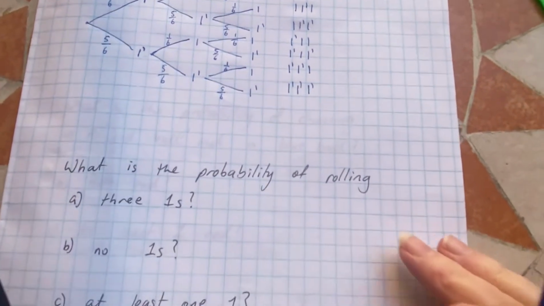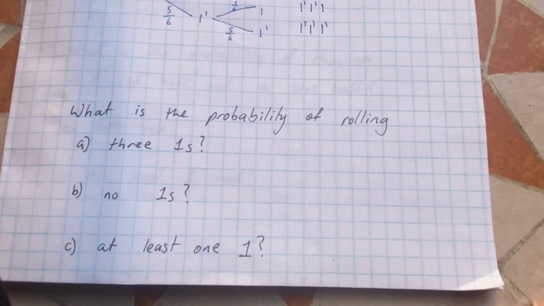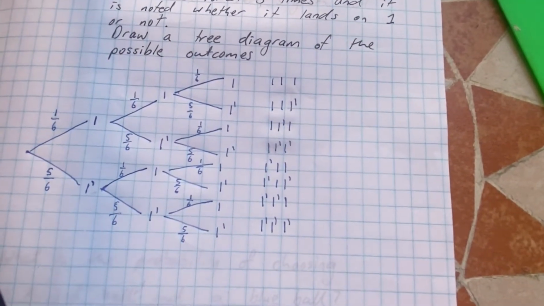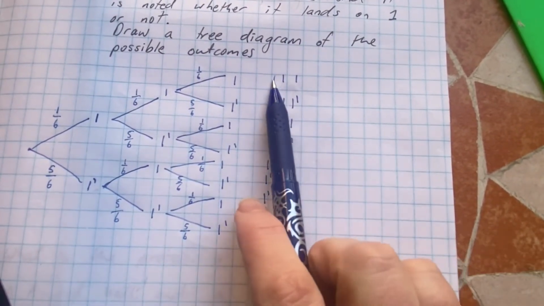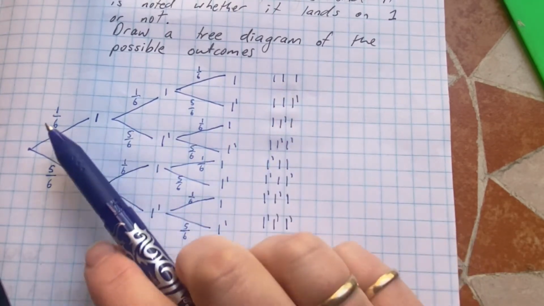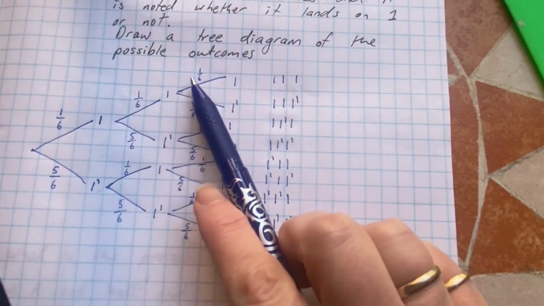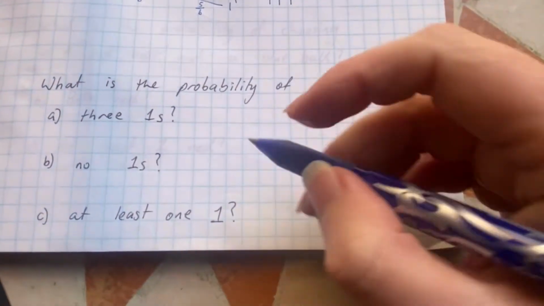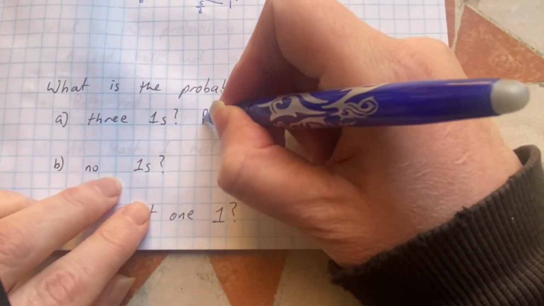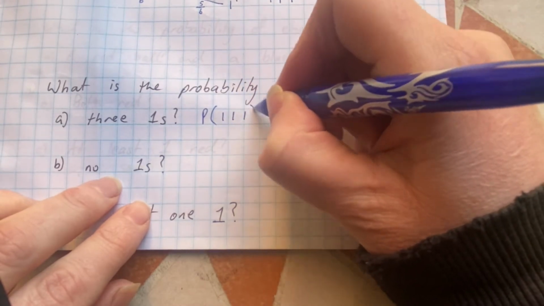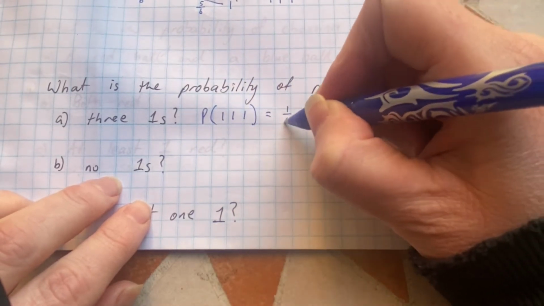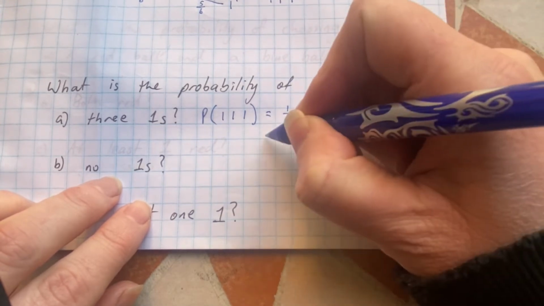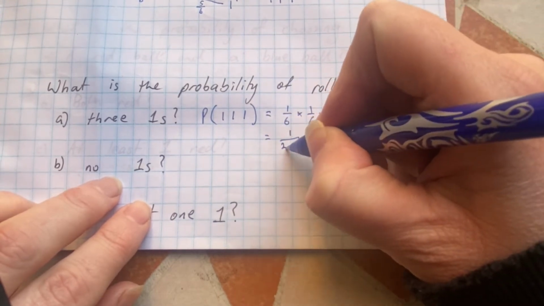Now I've got some questions on this. What is the probability of rolling 3 1s? Now, remember the rule is you multiply across. So 3 1s is just this top one. So it's 1 on 6 times 1 on 6 times 1 on 6. Okay, multiply across. So probability of 1, 1, 1 equals 1 on 6 times 1 on 6 times 1 on 6, which equals 1 on 216.